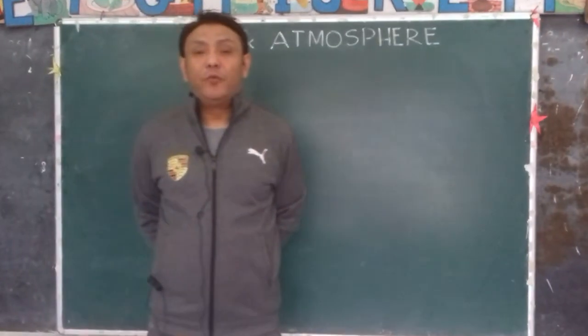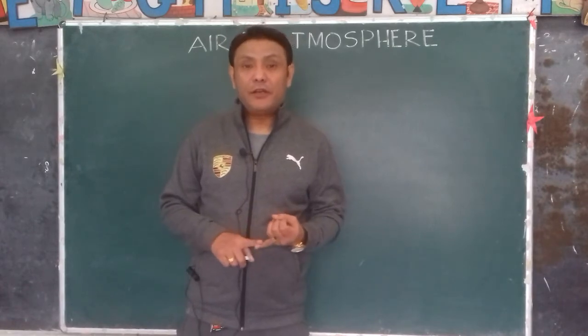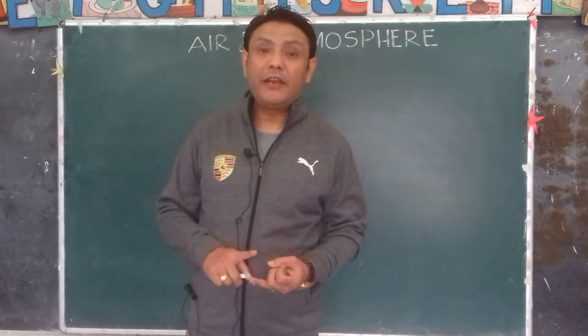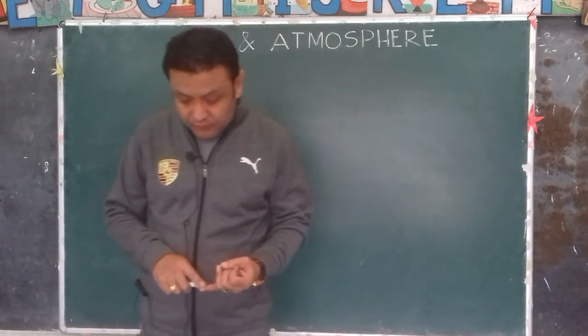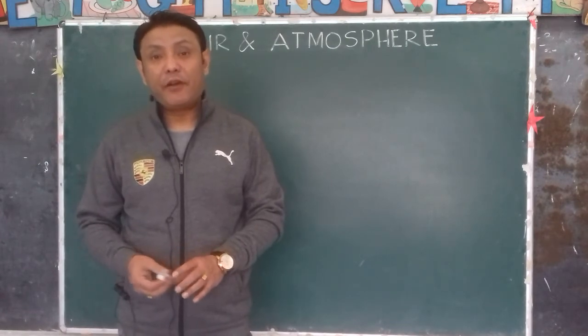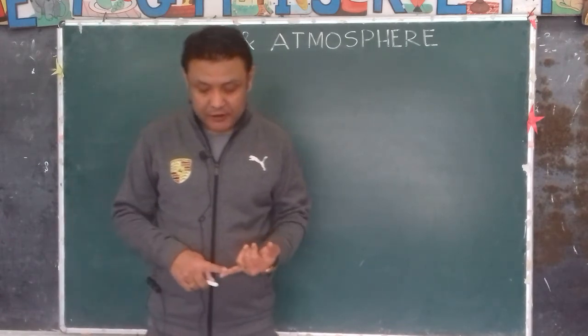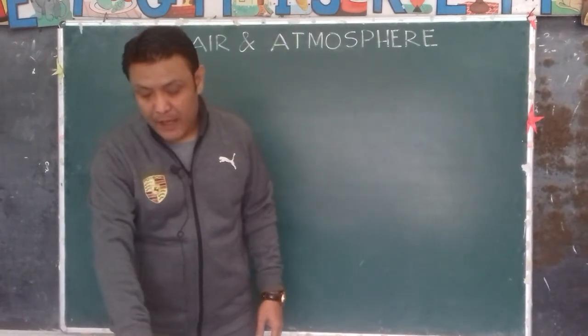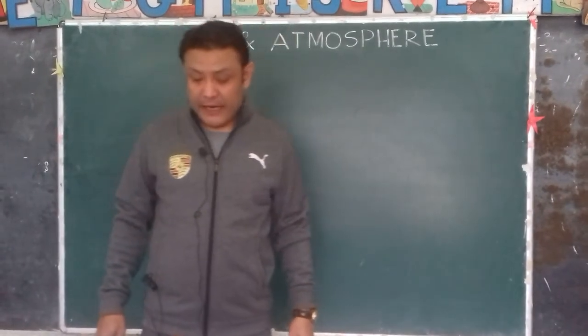So that was the composition of air. The maximum amount is nitrogen, and in second place we have oxygen, 78% nitrogen and just 21% oxygen, and the rest are carbon dioxide, noble gases, water vapor, pollutants and other gases present.